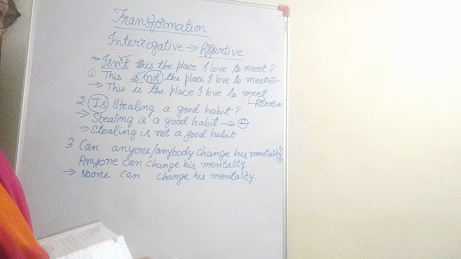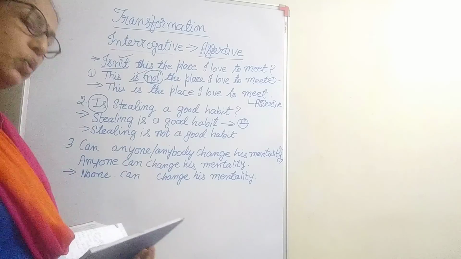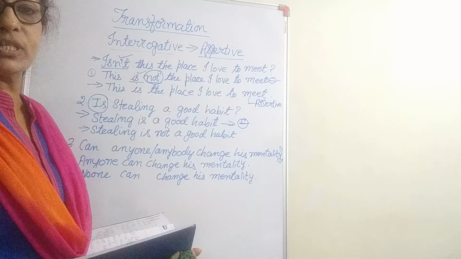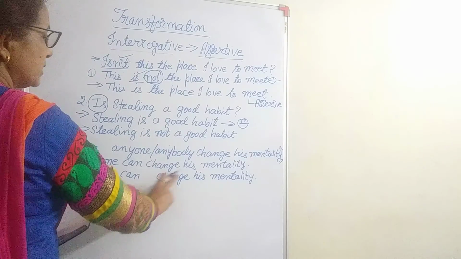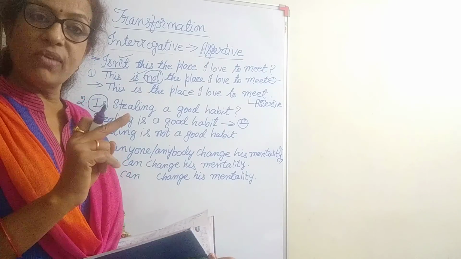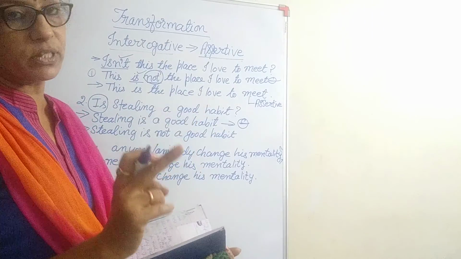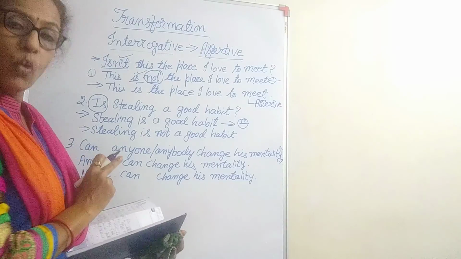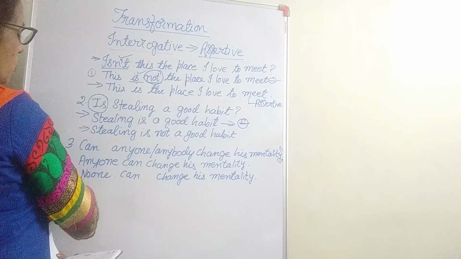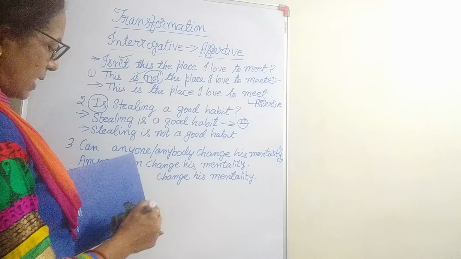If it were anyone, then it would be can't change. But when anyone is changed into no one, no one already shows negation. So no one can change his mentality. Anyone can change his mentality, anyone can't change: one is negative, the other is positive. Here when you write no one, anyone is changed into no one, as I have given in the rule. So it will be no one can change his mentality. Okay, let us see some more examples.